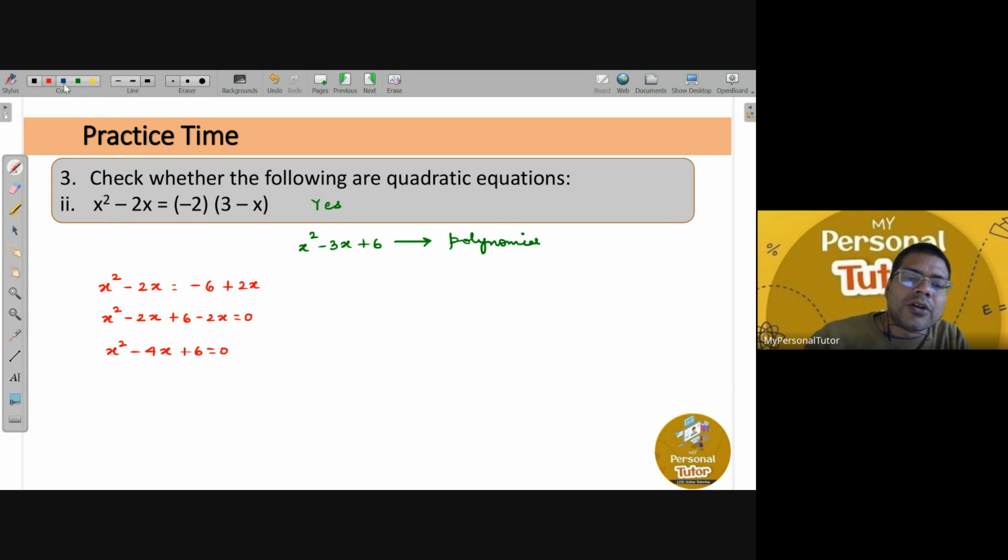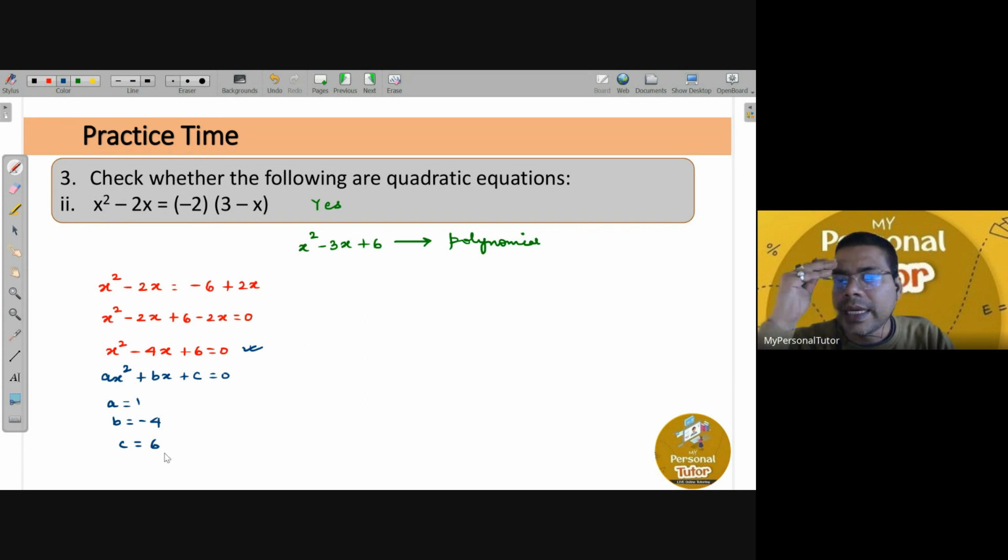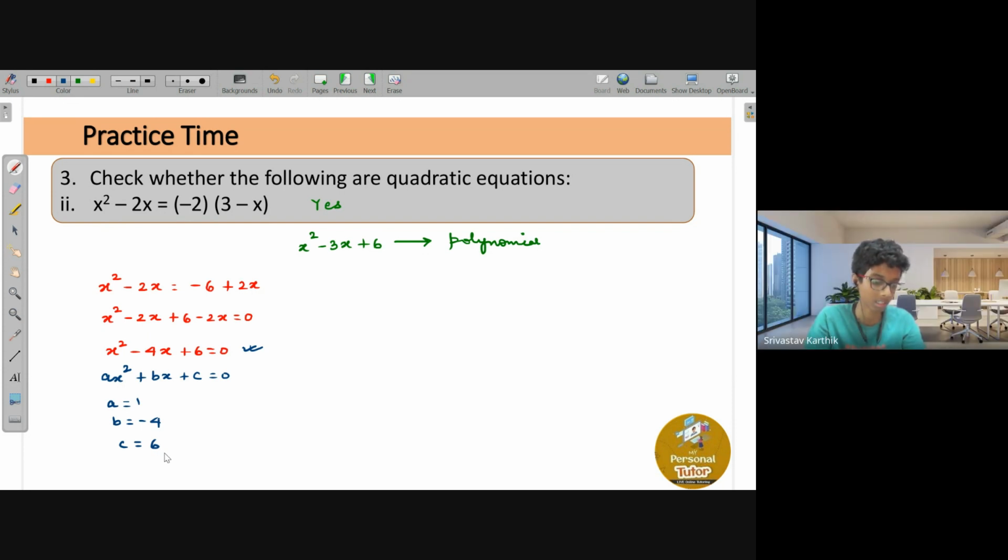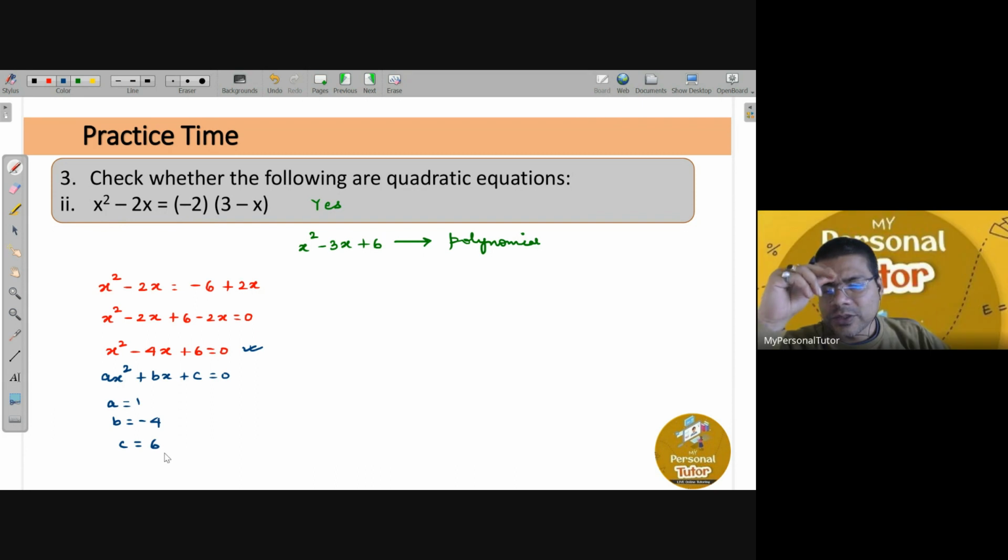Now if you compare this quadratic equation with the standard form of a quadratic equation, that is ax square plus bx plus c is equals to 0, here the value of a is nothing but 1, the value of b is minus 4, and the value of c is equals to 6. Any confusion, Karthik? Now, what went wrong earlier? I didn't multiply 2 with x, sir. Okay, so now you understand the mistakes, you can take care now, right?